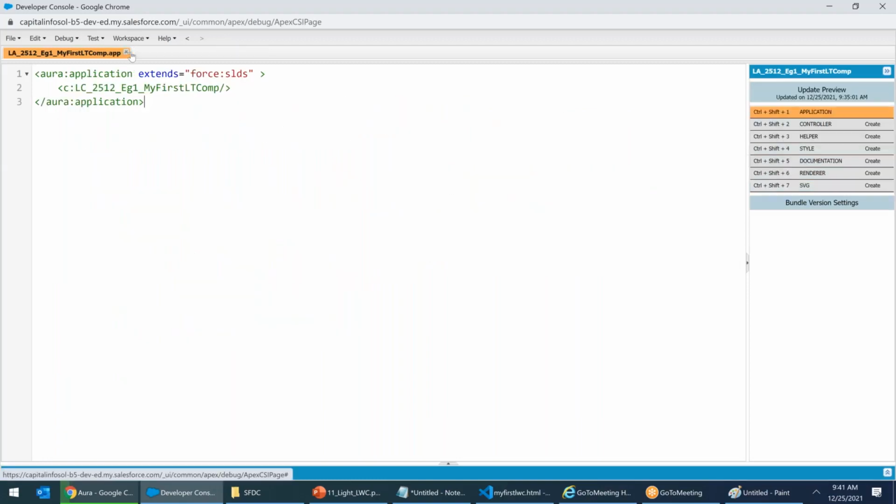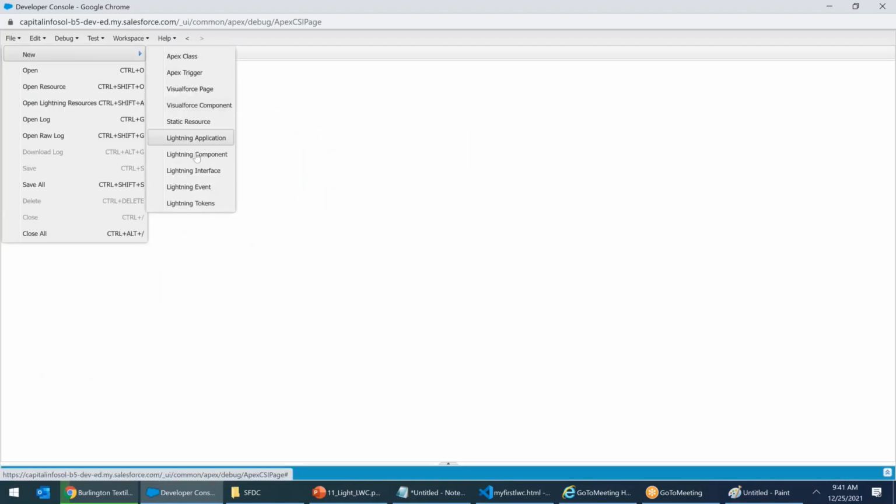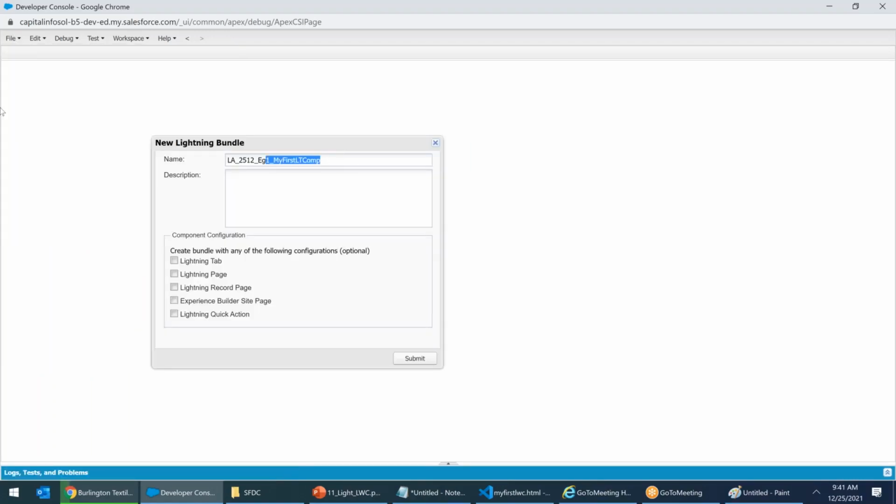Perfect. Now I'm closing it. I'm creating one more file, a new Lightning component. What is that? LC underscore today's date 25/12 underscore example2 underscore light button story 3.1. I'm creating a component. Submit.